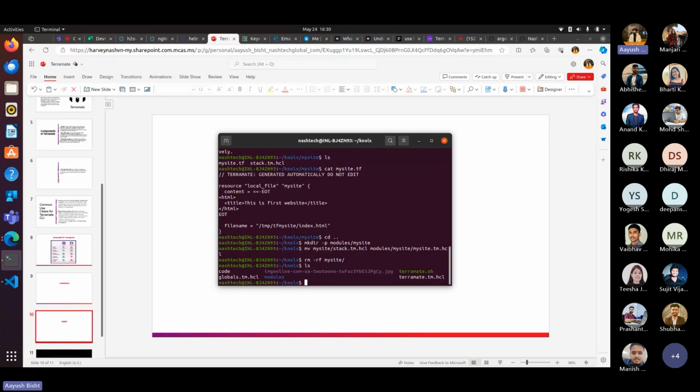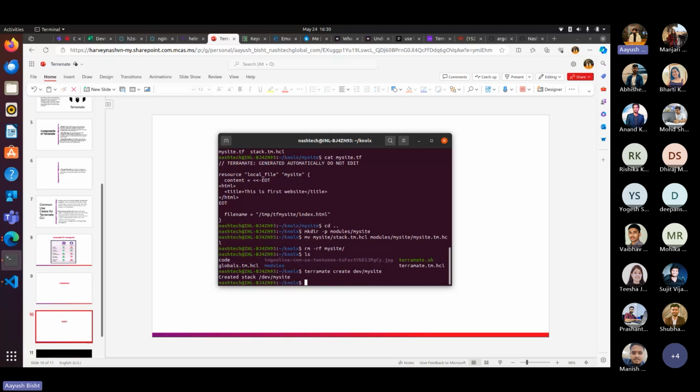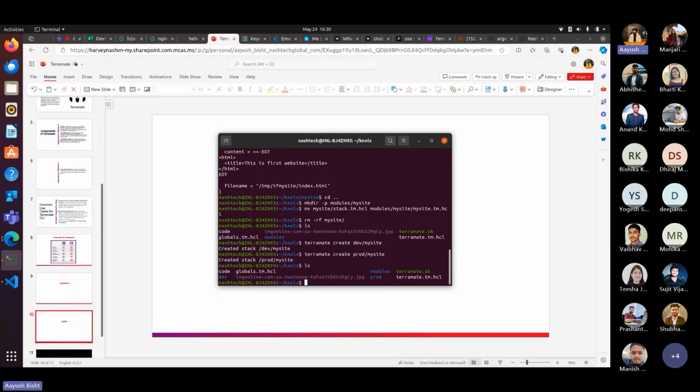So now let's create two different environments or stacks. Terramate create. Let's call it dev my site, and the other one would be Terramate create prod my site. Okay, as you can see, both of the directories are created.